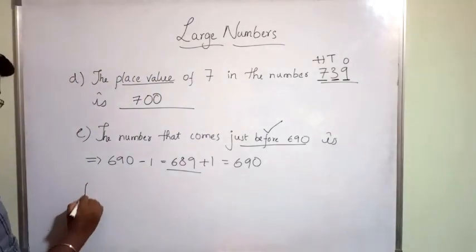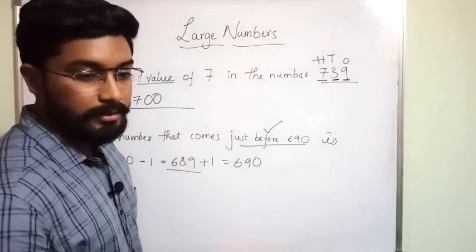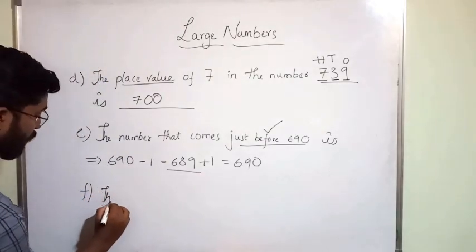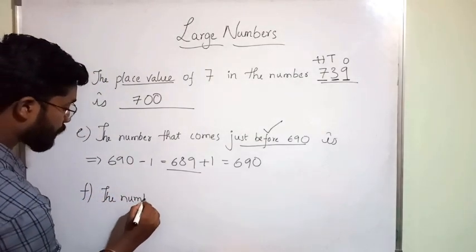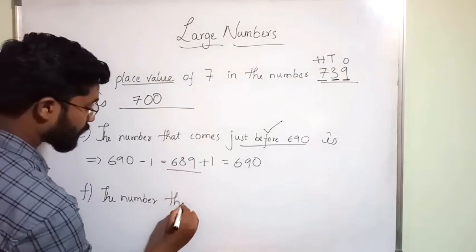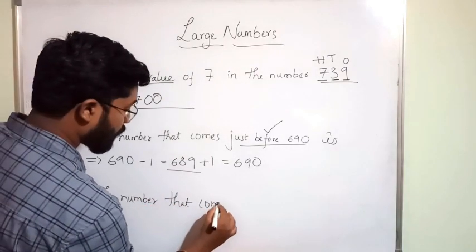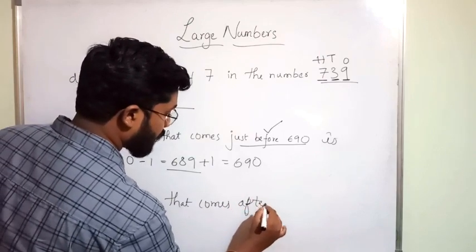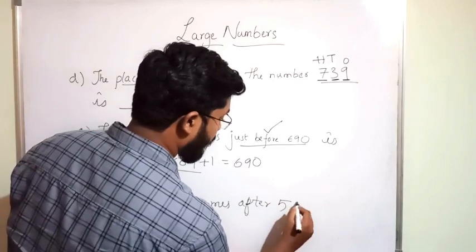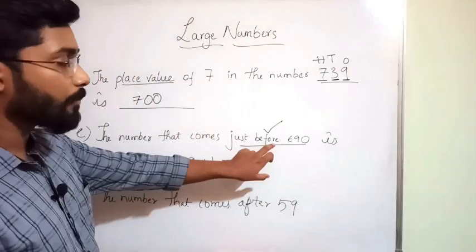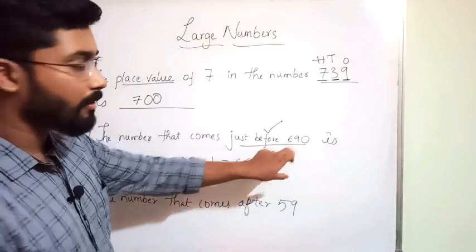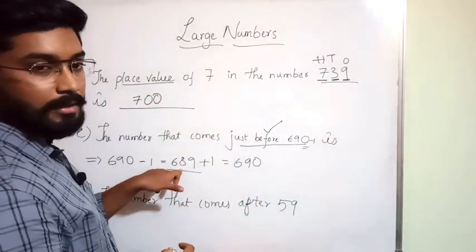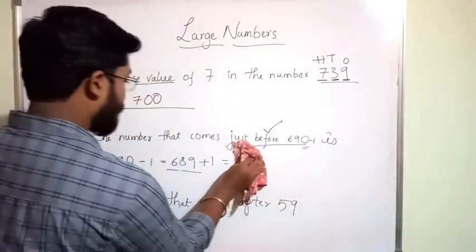Next one: the number that comes just after 59 is. If he is asking before 690, you do minus 1 and get 689.